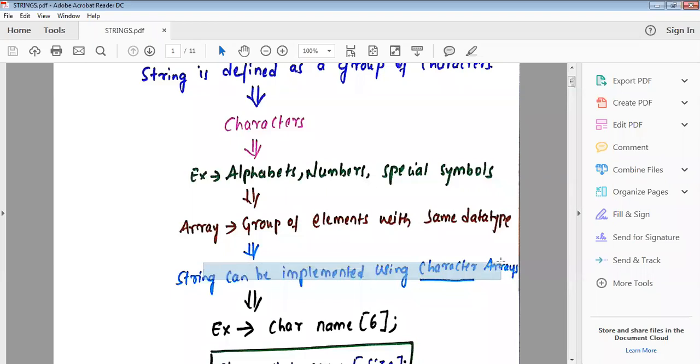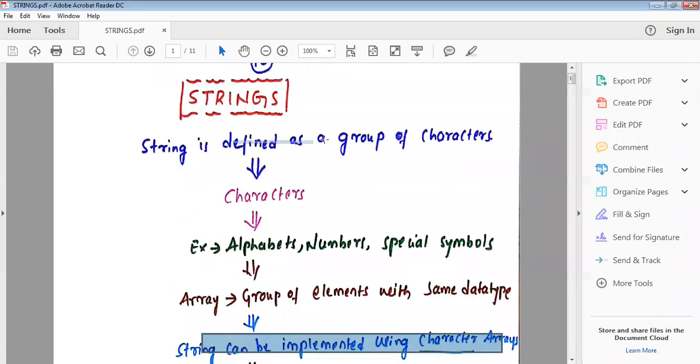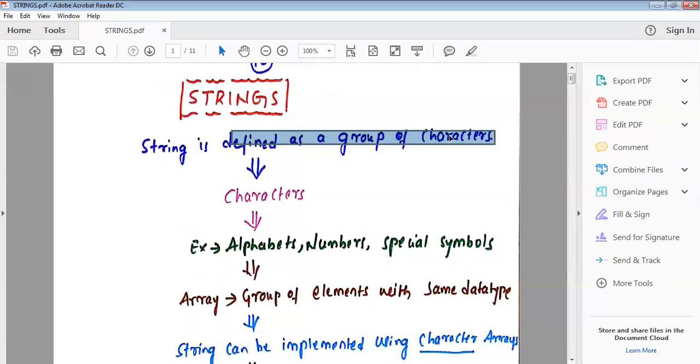Already we discussed two types of arrays: one is a numeric array and another is a character array. Why do we implement a string using a character array? Because a string is a group of characters.